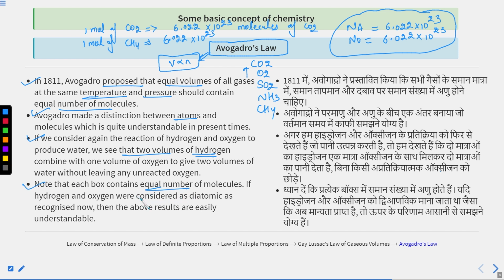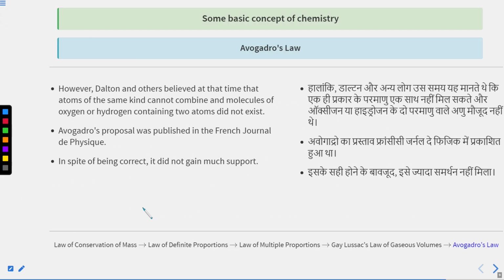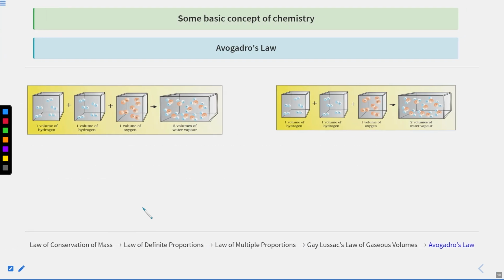If hydrogen and oxygen are considered as diatomic, as recognized now, then the above results are easily understandable. In this box we have 1 volume of hydrogen, in this box 1 more volume of hydrogen, and here 1 volume of oxygen, and you are getting 2 volumes of water vapors.